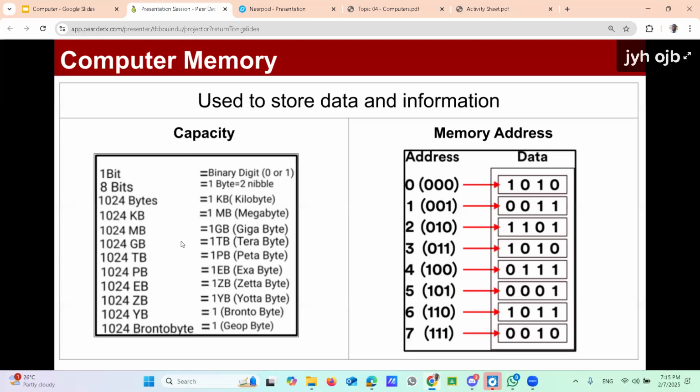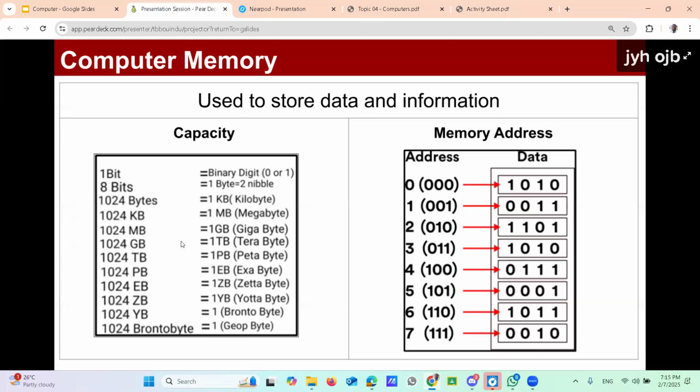8 bits is called one byte. Sometimes 4 bits is called one nibble, another measurement, but not commonly used. Then 1024 bytes is 1 kilobyte. Then 1024 KB is 1 megabyte.